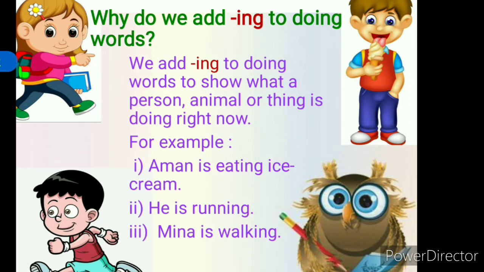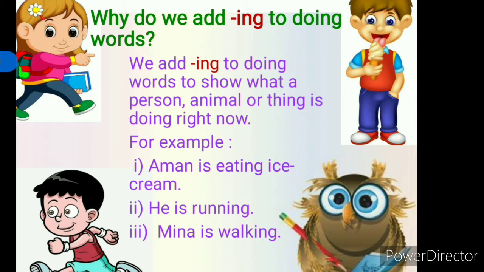Now we will learn why we add ing to a doing word. We add ing to a doing word to show what a person, animal or thing is doing right now. For example, Aman is eating an ice cream. Why have we added ing to eat? Because Aman is eating ice cream means this action is taking place right now. We add ing with a verb when an action is continuous.